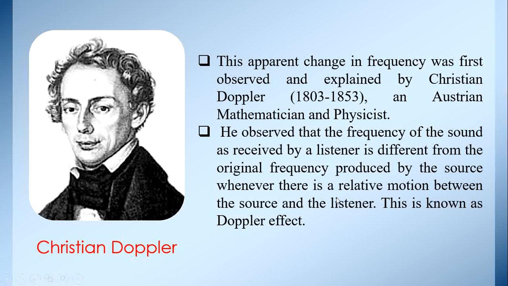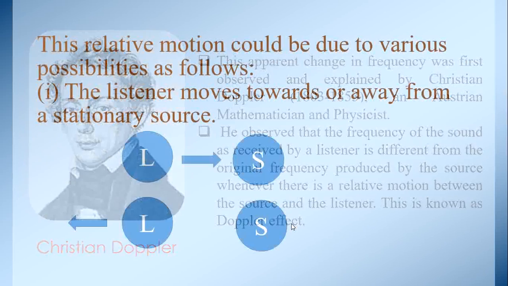If there is a relative motion between the source and the listener, then only the frequency of the sound changes. This is known as Doppler effect.